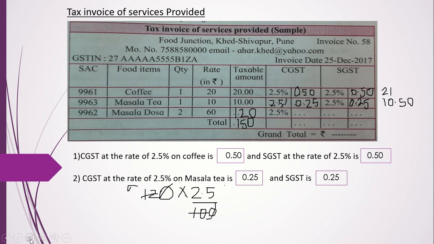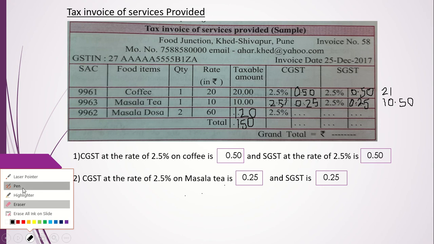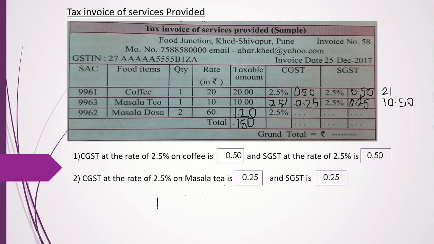Okay, wait, let us not do it like that. Instead, an easier way is this. On 120, 2.5%.